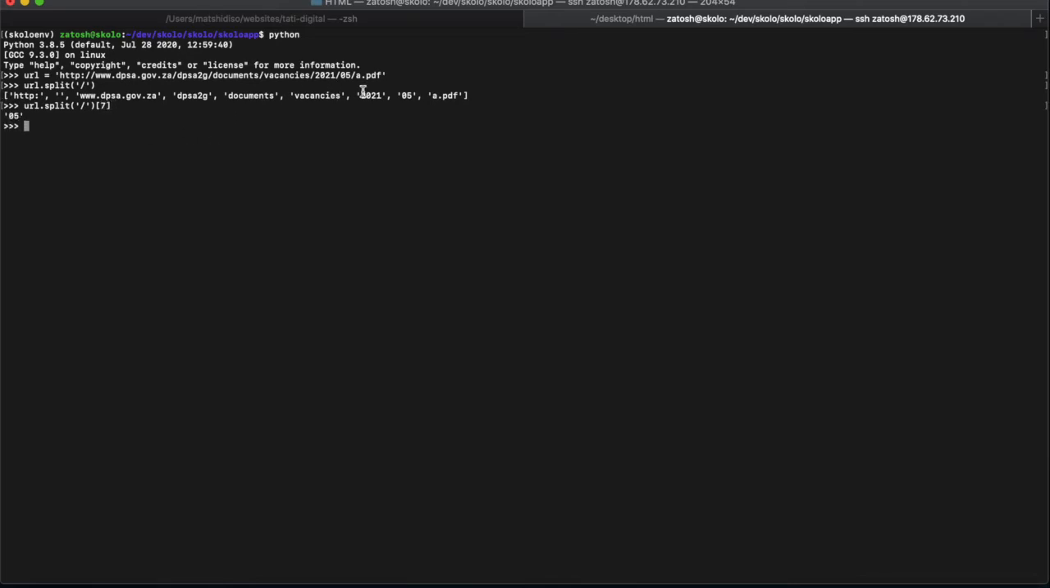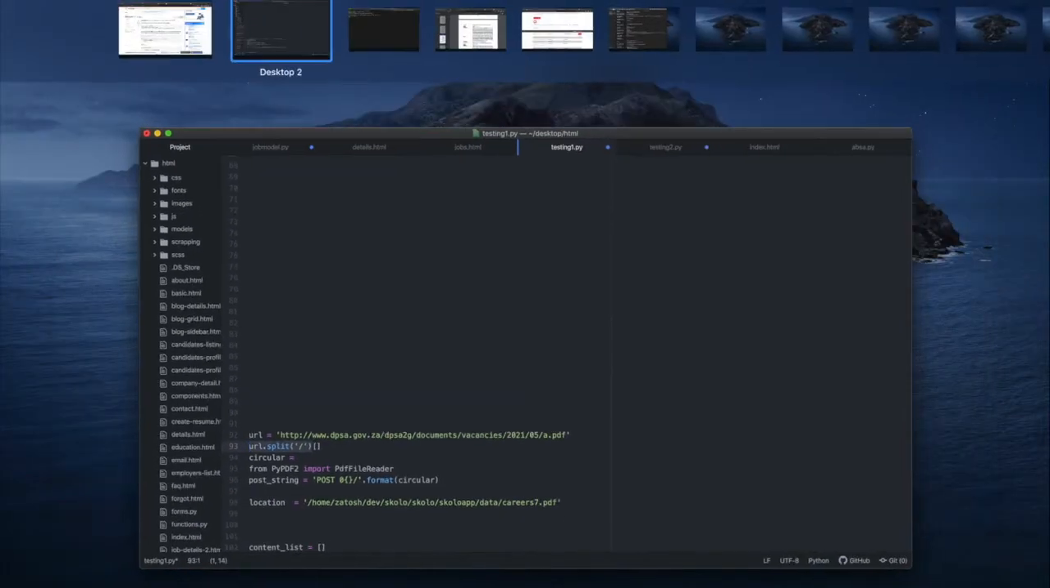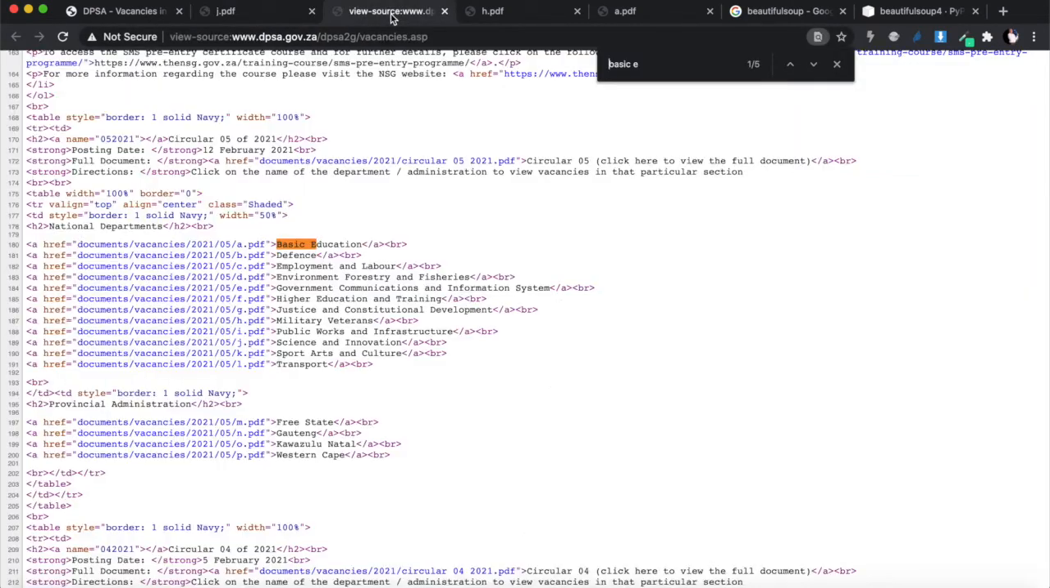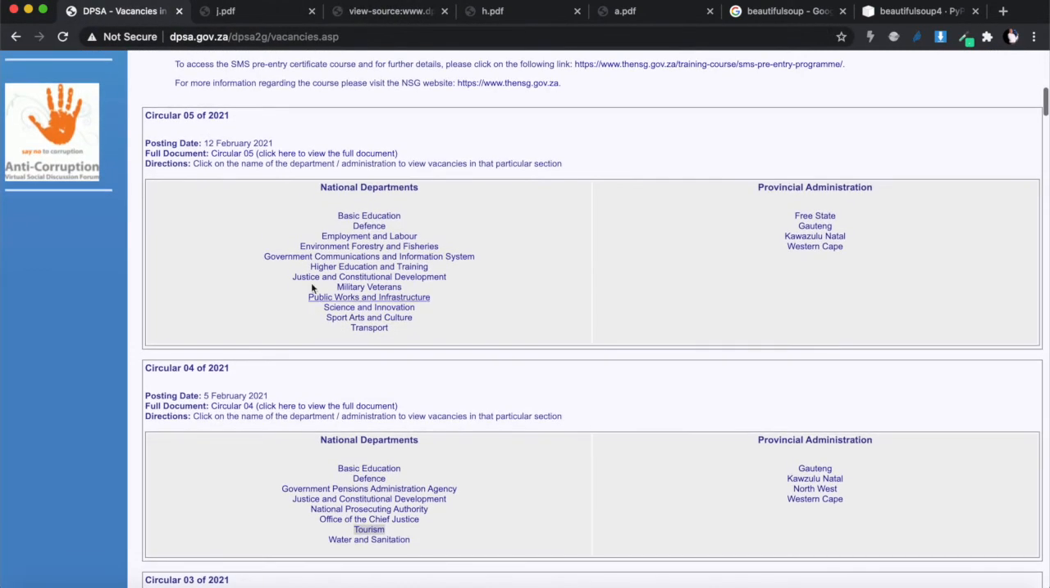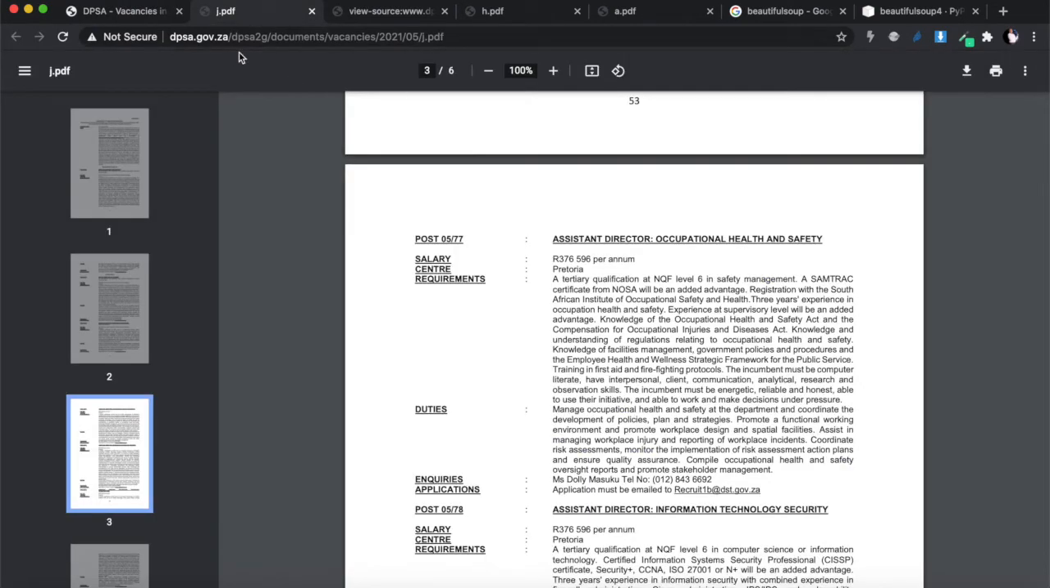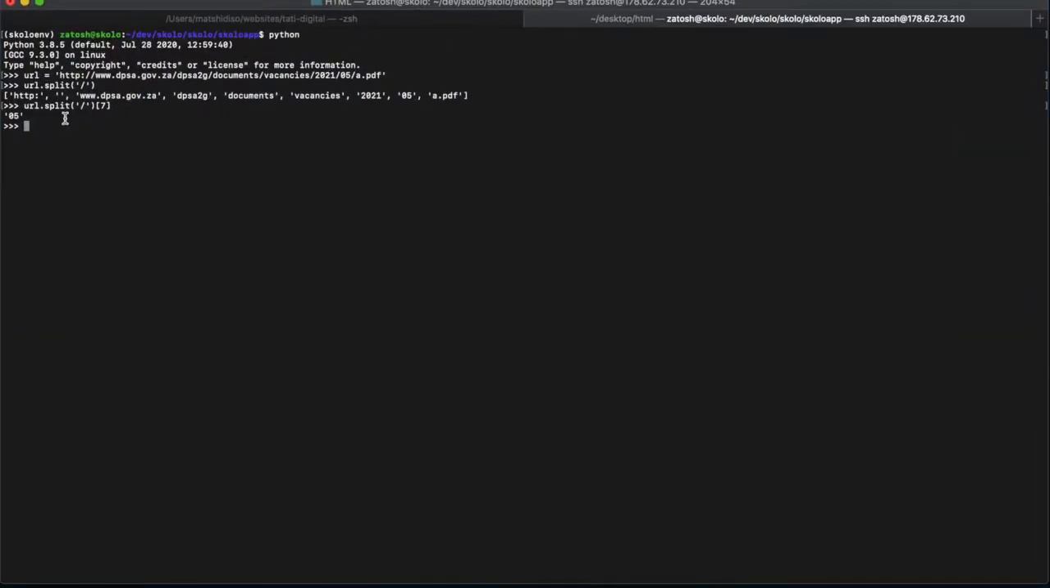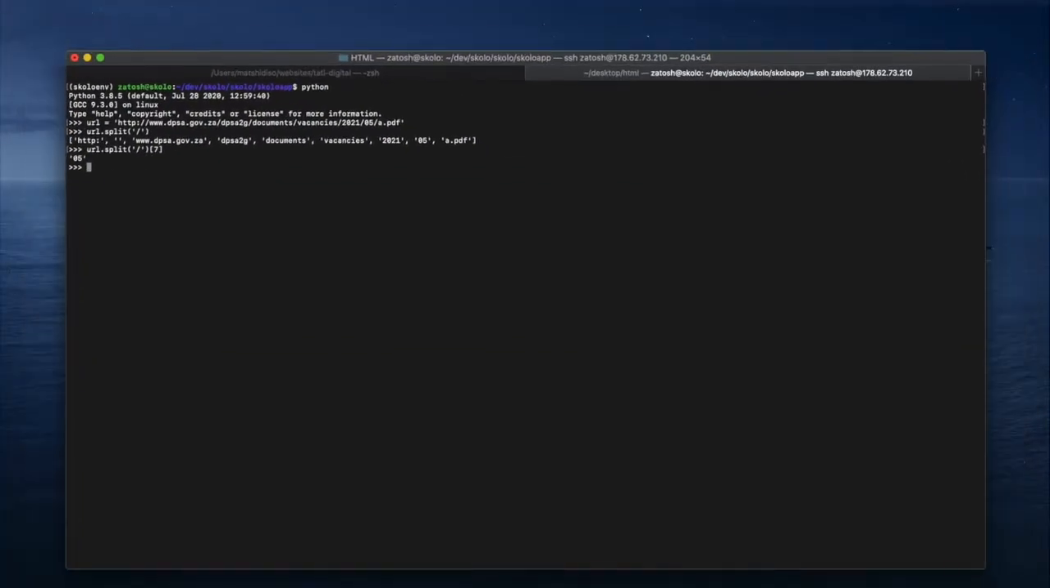And what I like is that this URL structure doesn't change. If you look at the website itself, the structure doesn't change even between the different circulars. It's like the DPSA documents, the vacancies: they'll have the year, then the circular number, then the letter A, B, C, D, E, F, whatever it is, .pdf. So this structure does not change, and if you use this method, you will always find what this number is.